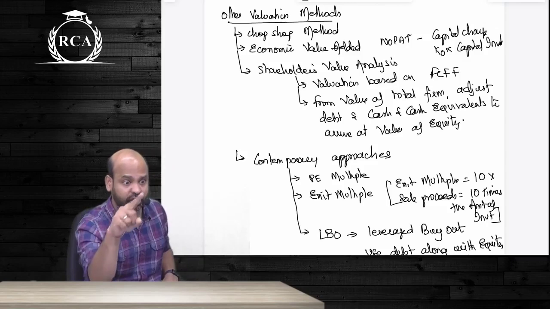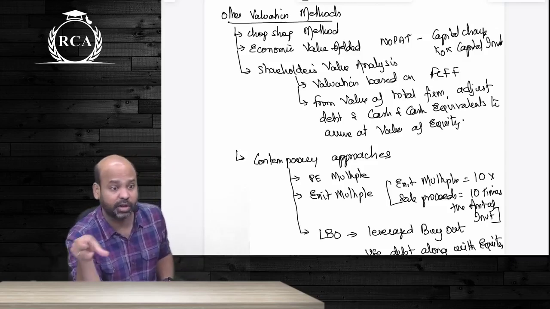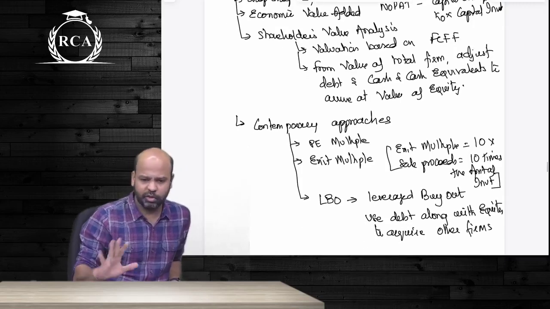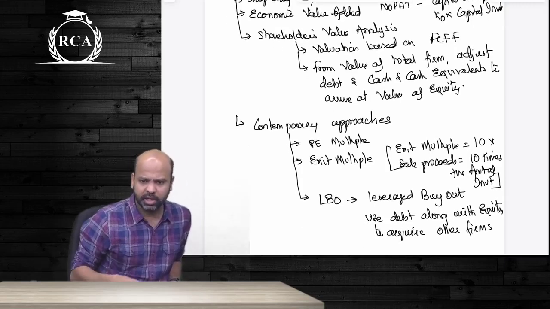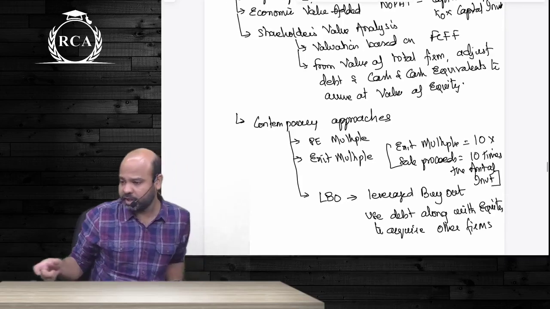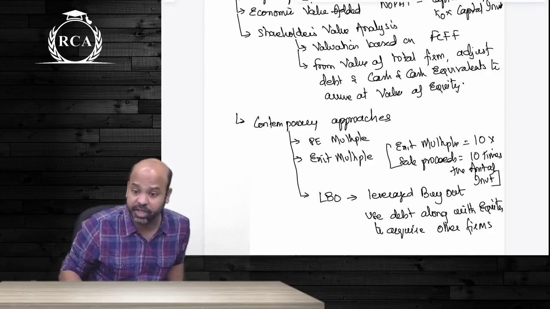We first arrived at the value of the entire firm and used that as a basis to arrive at the value of equity. Contemporary approaches, guys, I said, nothing new. Contemporary approaches are nothing but what you use in addition to your traditional methods of valuation. Here, the wordings that you should remember are exit multiple and leveraged buyout.